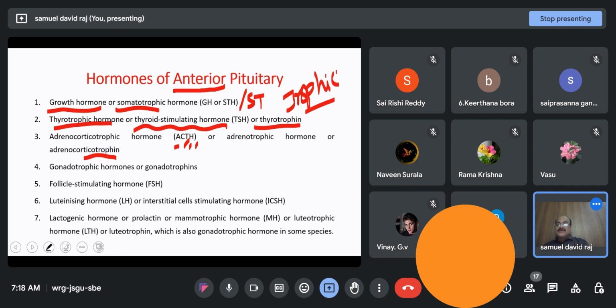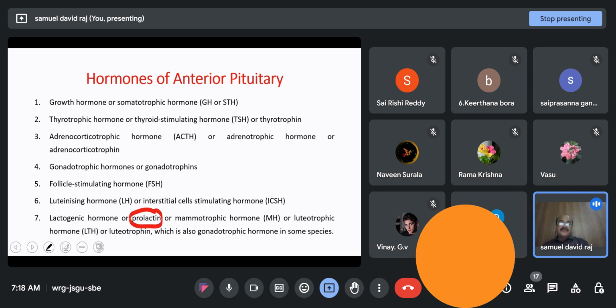Gonadotrophic hormones, which are of two types: follicle stimulating hormone, the same name for both male as well as female; luteinizing hormone in female, and in male it is called interstitial cell stimulating hormone. And finally, lactogenic hormone, which has different names. It's also called prolactin. Lacta means milk, it is related to milk.